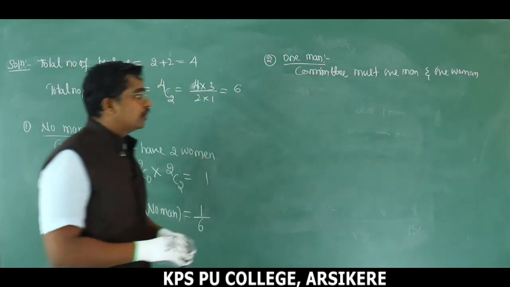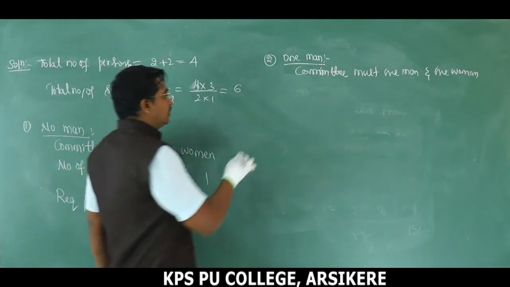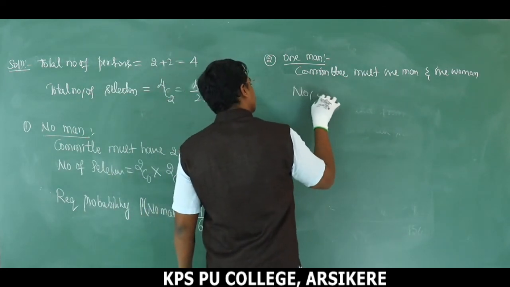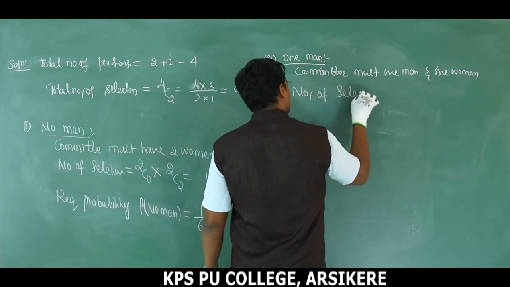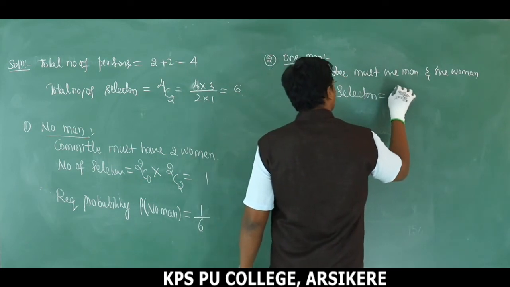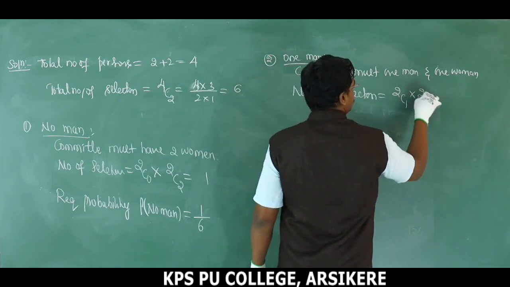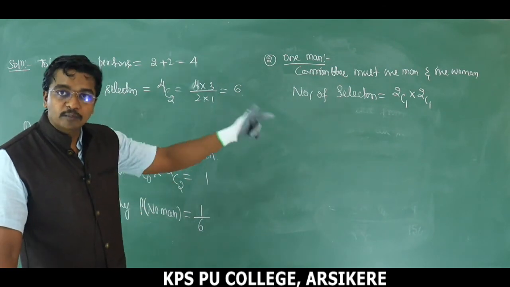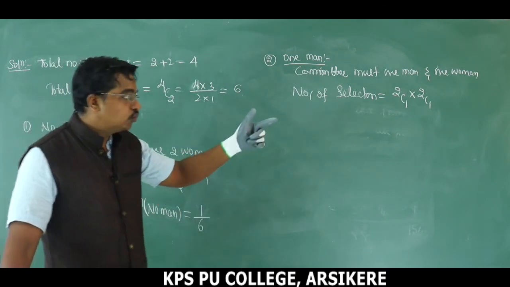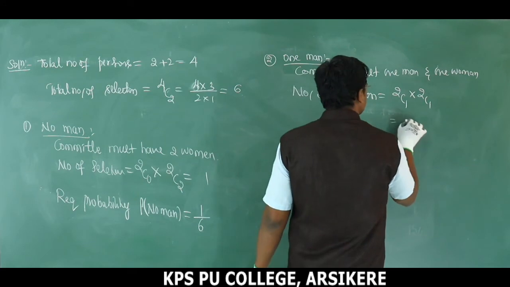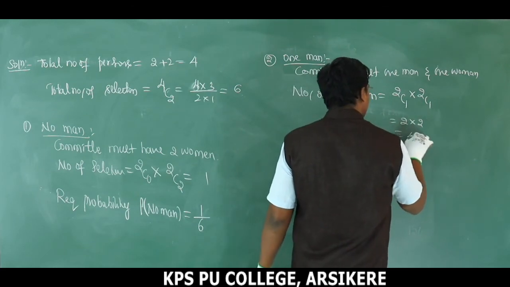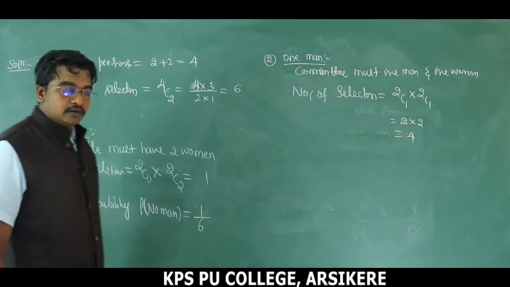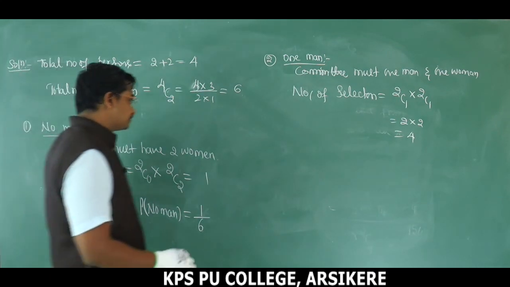Therefore, number of selections is equal to 2C1 into 2C1. We are selecting 1 man from 2 men and 1 woman from 2 women. So that becomes 2 into 2. Total we will get 4.